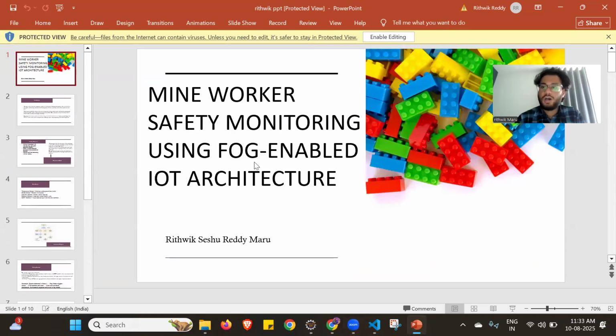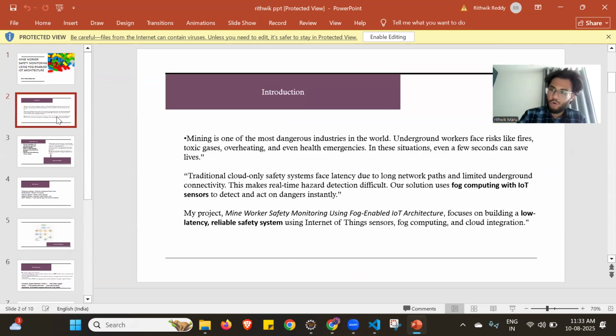So this is my project. The title of my project is Mine Worker Safety Monitoring using Fog-enabled IoT architecture. My main aim, or main motive, is to provide safety for the mine workers. Mining is one of the most dangerous industries in the world. Underground workers face risks like fires, toxic gases, overheating, and even health emergencies. In this situation, a few seconds can save their lives.